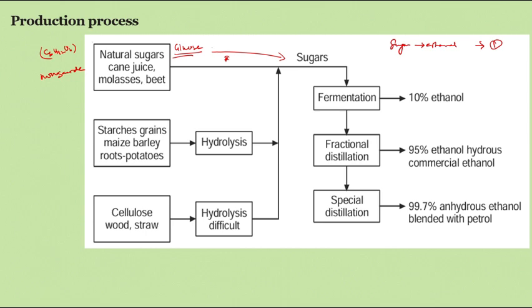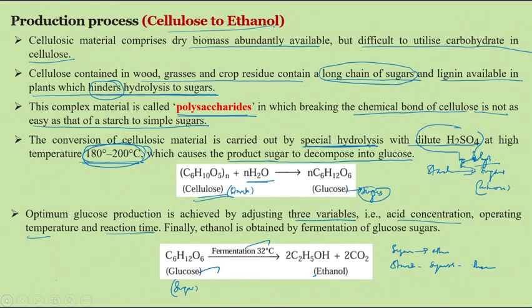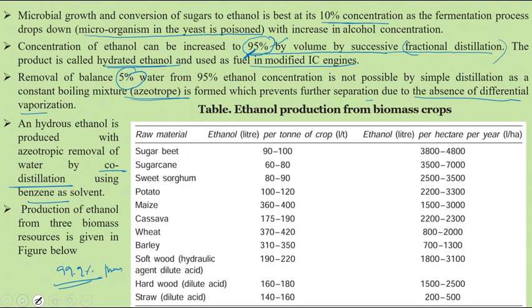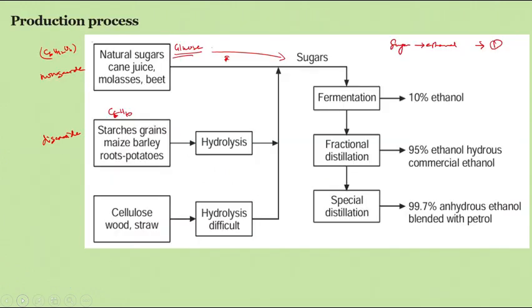Starch is called a disaccharide compound. It is a long chain of sugars, so it is difficult to break. It has the chemical formula C6H10O5.